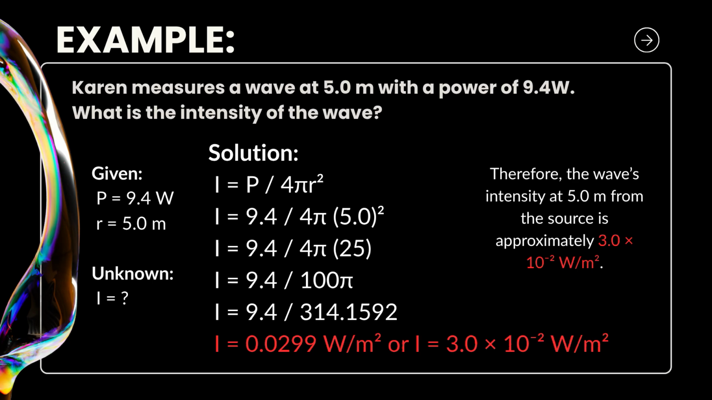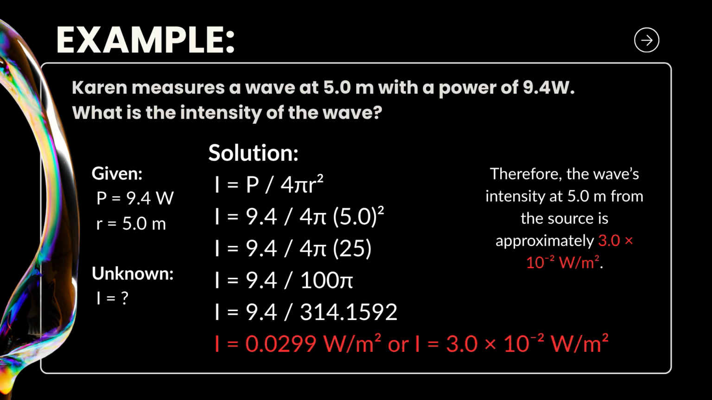So, we substitute our given into our formula. So, we have 9.4 over 4 pi times 5.0 squared. The next thing we do is square the 5.0, so it becomes 25. So, we have 9.4 over 4 pi times 25. Next thing is we multiply 4 pi by 25. So, we have 9.4 over 100 pi. So next is we have to calculate the 100 pi. So, the equivalent for 100 pi is